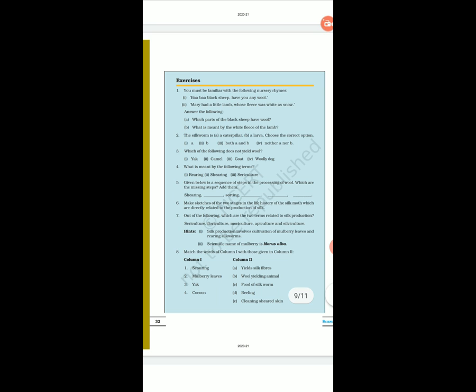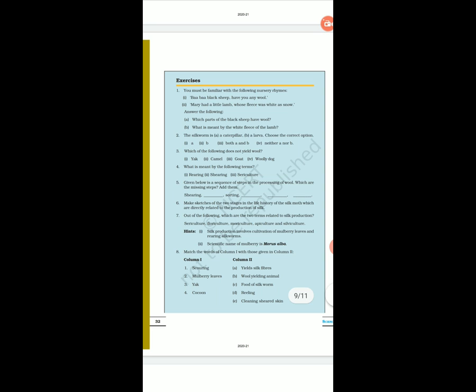Now you can say the answer, which 2 terms are related to silk production. Yes, sericulture and moriculture. From Morus alba you can derive the name moriculture. So the answer is sericulture and moriculture.